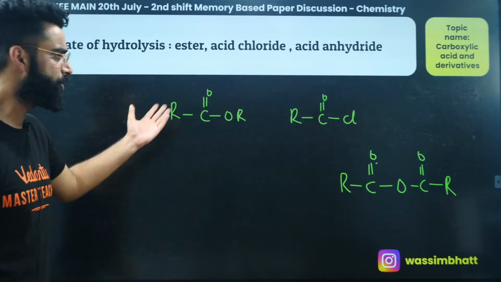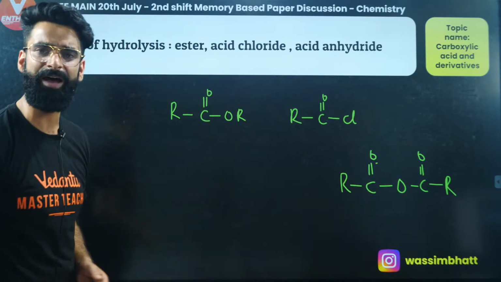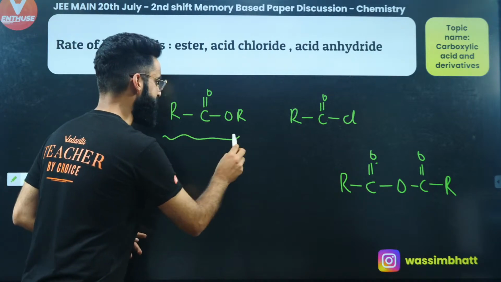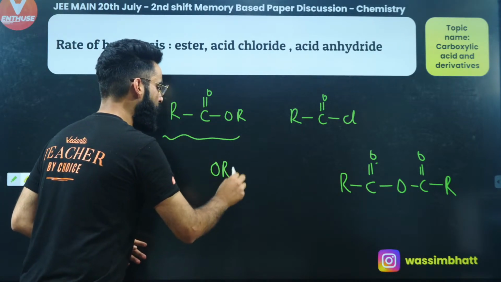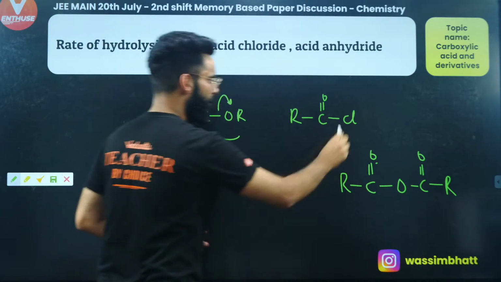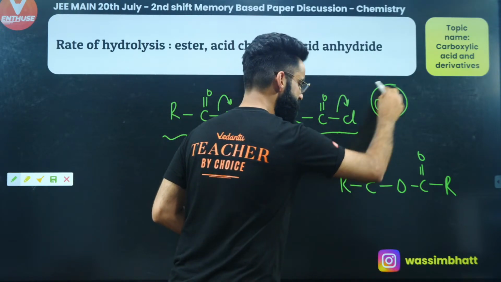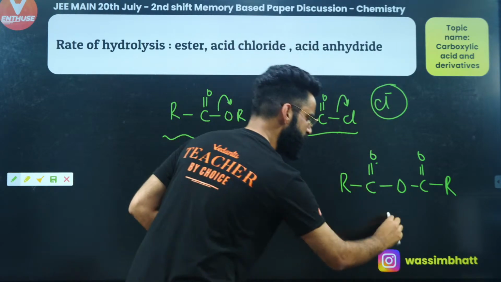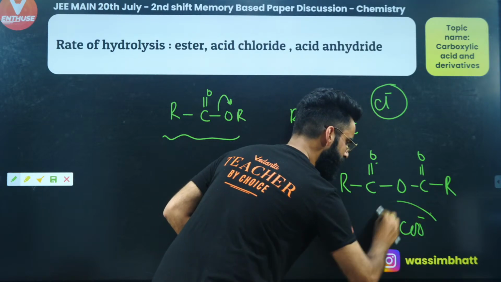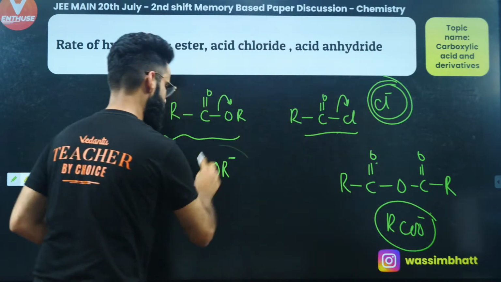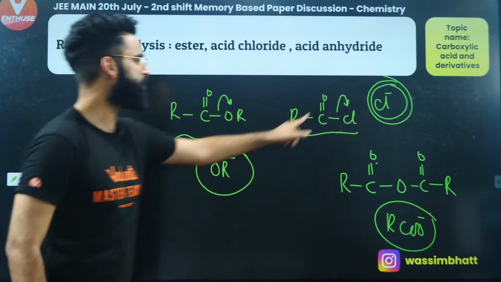During hydrolysis of these substrates, what is going to happen? From this substrate, your leaving group is going to be OR negative. In this case, Cl negative is going to be the leaving group. In this case, it's going to be RCO negative. These are the leaving groups. Okay, so which one has more leaving ability?